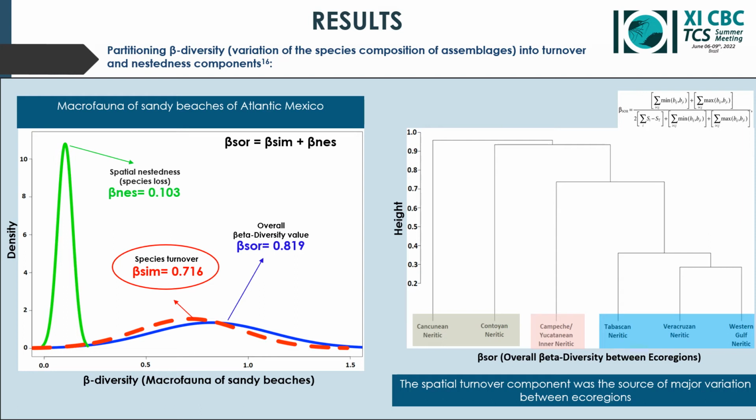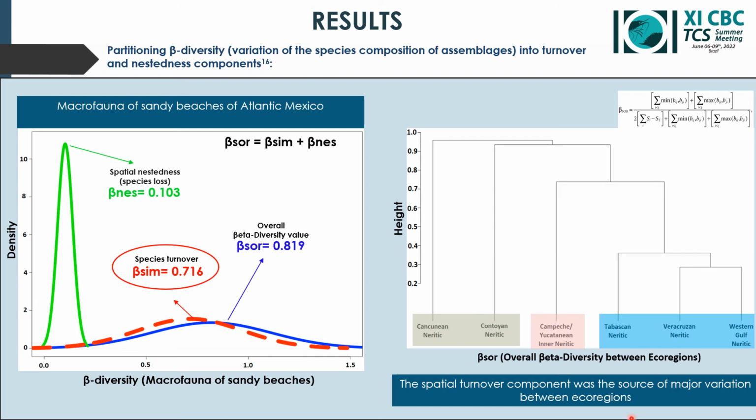The spatial species diversity analysis using the additive partitioning approach estimates an overall beta diversity value for the total area with the beta-sor index of 0.819. However, when beta diversity was partitioned into turnover and nested components, the spatial turnover was responsible for most of the beta diversity structure in the macroinfaunal assemblages, with a beta-sim value of 0.716 versus a beta-nes value of 0.103. The higher dissimilarity structure of the assemblages occurred between the Cancunian neritic and the rest of the ecoregions.